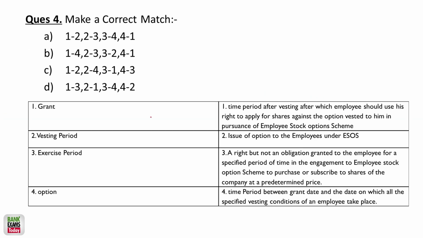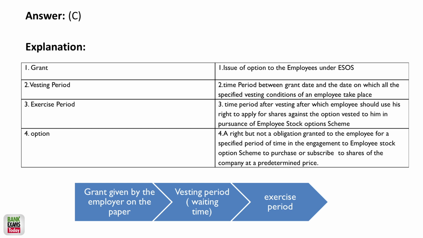Make a correct match. What is grant, what is vesting period, what is exercise period, and what is option? As I already told you, the ESOP is an option. So just give it a look. The grant is given by the company to the employee on paper. The company gives an option to the employee to make use of ESOPs.